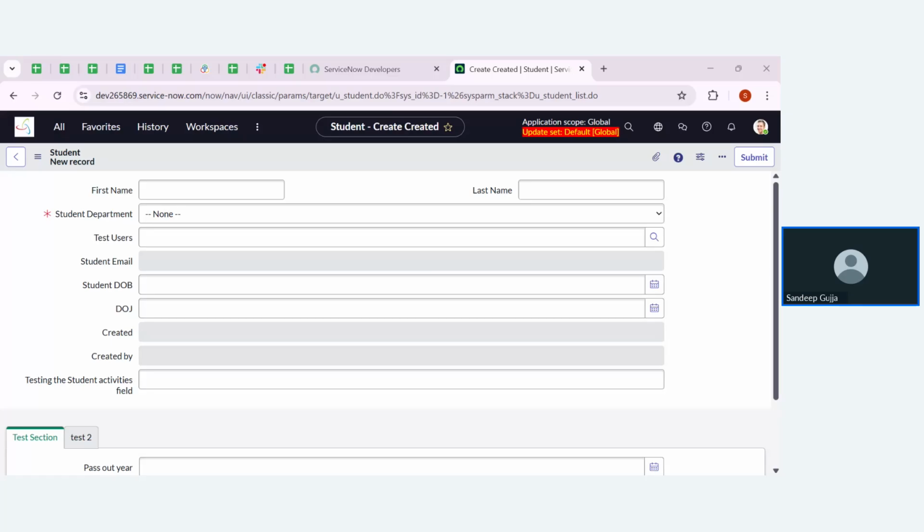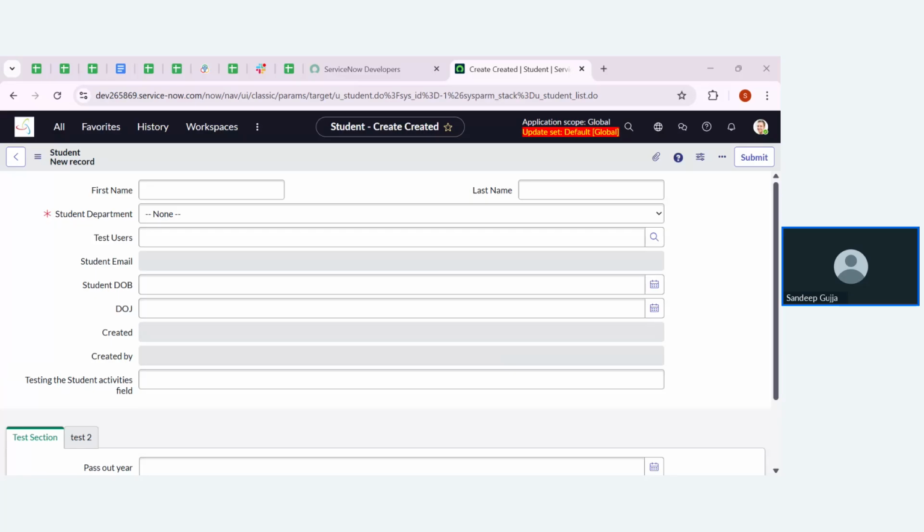But now I have created one more UI policy based on the same thing, but here I have selected a different department. When I'm choosing the student department as MEC, then what should happen here?